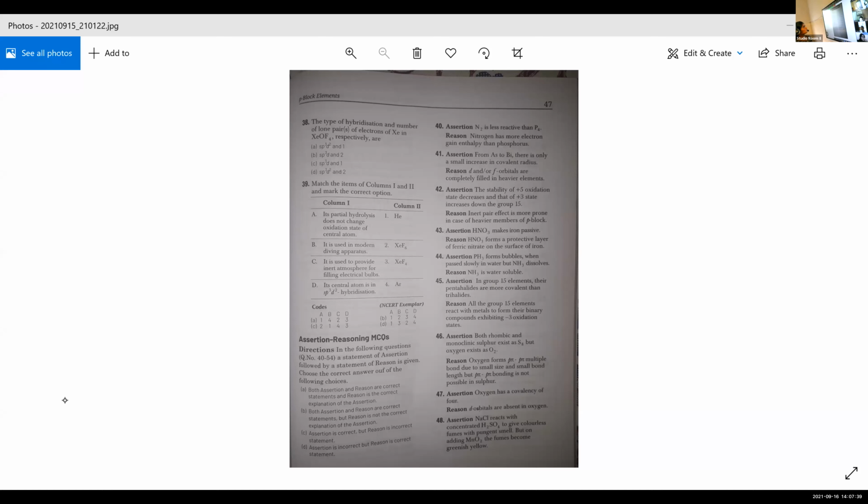Yes, right? Okay. So we can start with this assertion reasoning MCQ. Here there are certain directions.